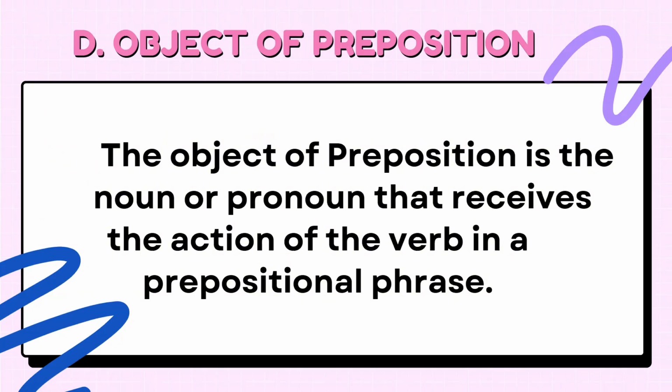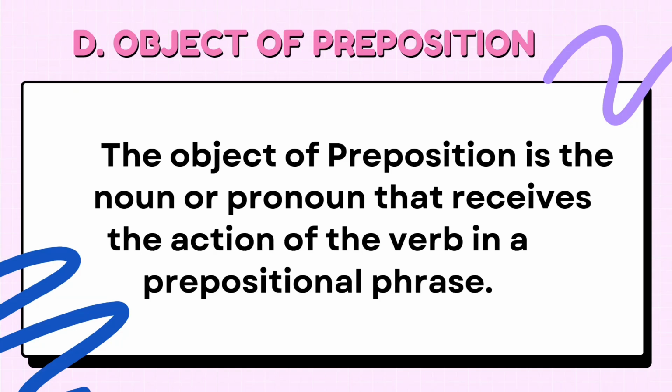It's like a bridge that connects two words. The object of the preposition is the noun or pronoun that follows the preposition. Let's have an example so that we can explain it better.